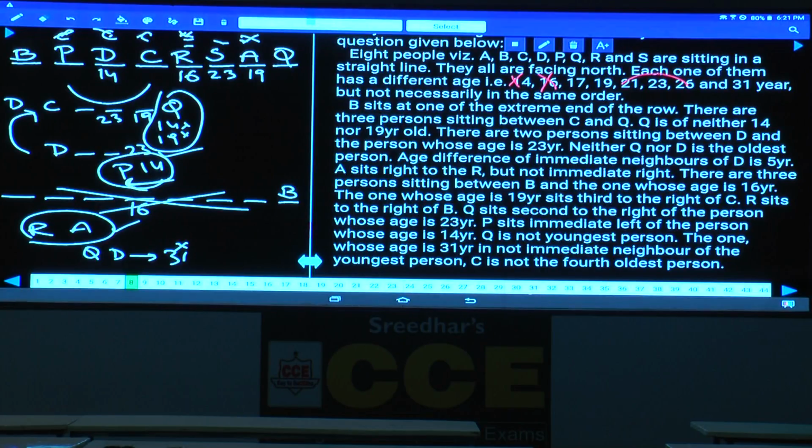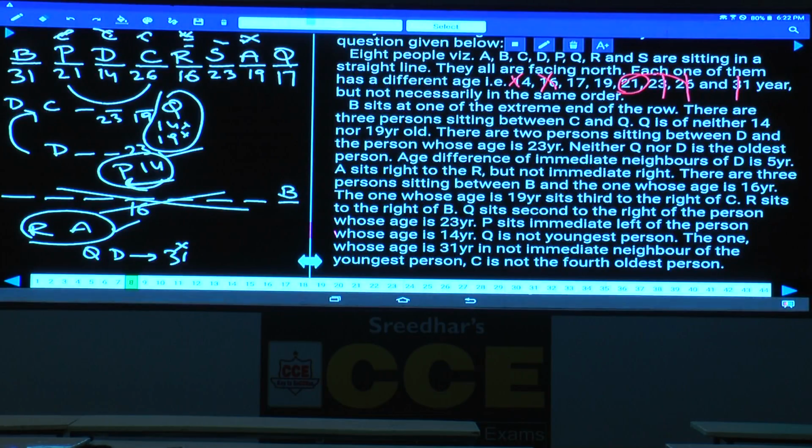If these two persons are 21 and 26 in any order, then Q is not 31-year-old, hence this B must be 31-year-old. If B is 31-year-old, done, and 21 and 26 were also completed, then this Q must be 17-year-old. Then C is not the fourth oldest person. First oldest, second oldest, third oldest, fourth oldest. Fourth oldest is 21. C is not 21, hence P is 21 and C is 26. And this is the final arrangement.